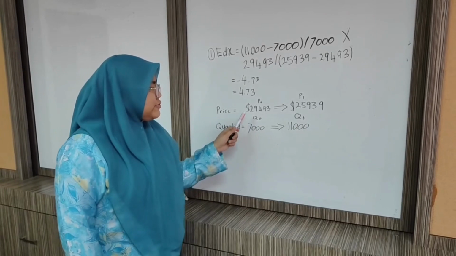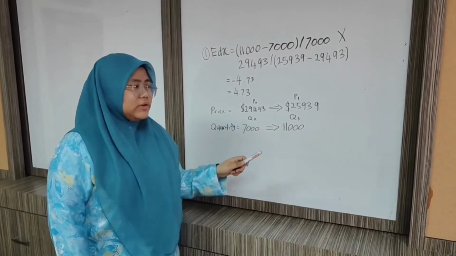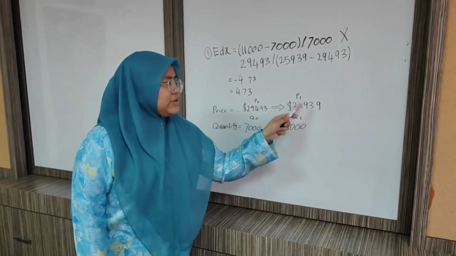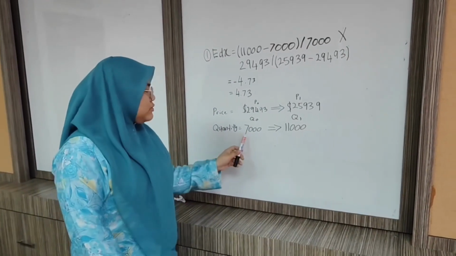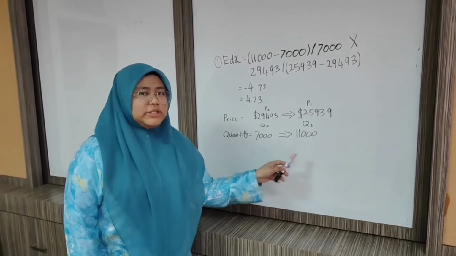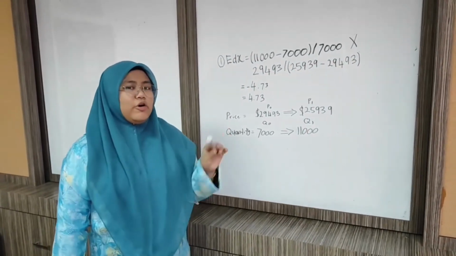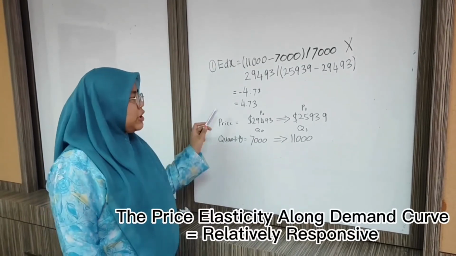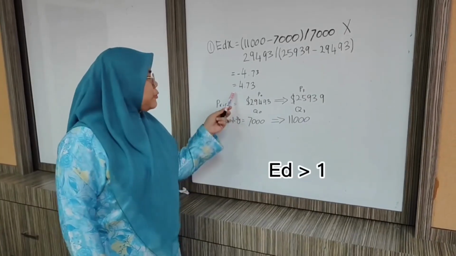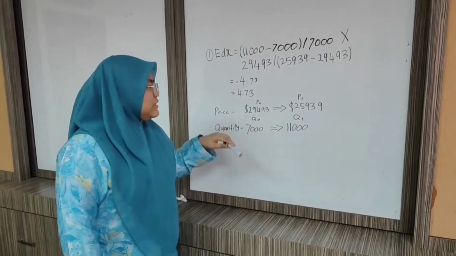So the price changed from $29,493 to $5,939. The quantity demanded will increase from 7,000 to 11,000 units. The price elasticity along the demand curve is relatively responsive because it is more than 1, which is 4.973.